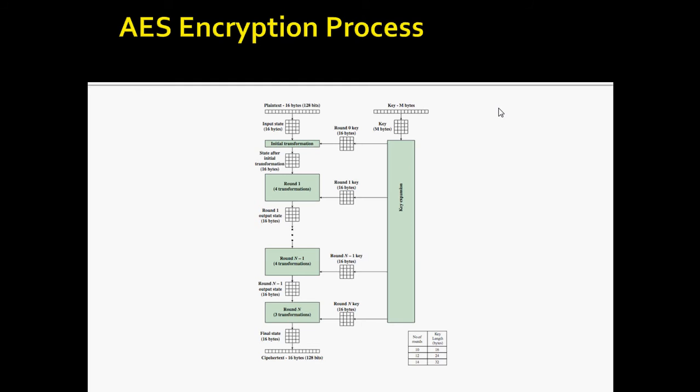Next, shown is the AES encryption process, how the encryption process is done. We have n rounds here, and when the plain text passes through it, it takes it as an input, and with the key blocks, it does the initial transformation, and then after the initial transformation we get a state of 16 bytes, and with that we complete round 1. The same thing repeats for n rounds. So this is the overall encryption process in AES.